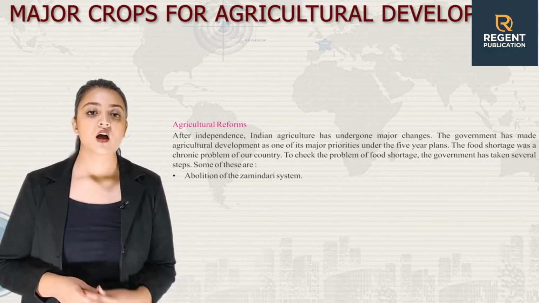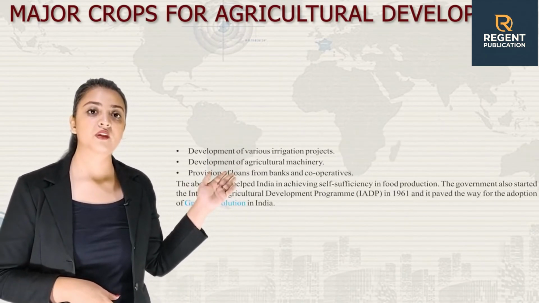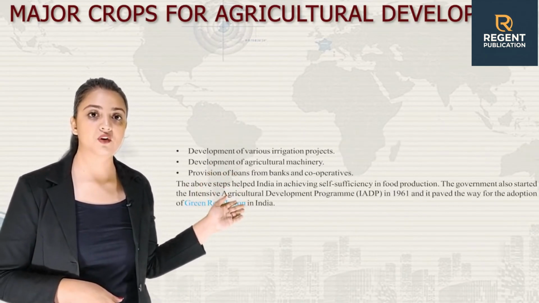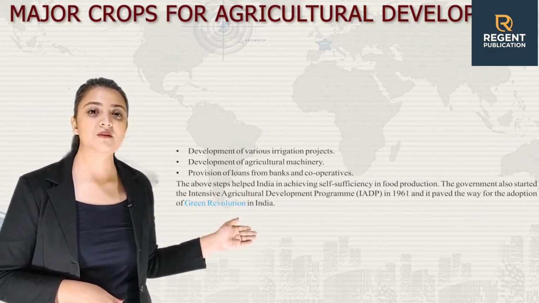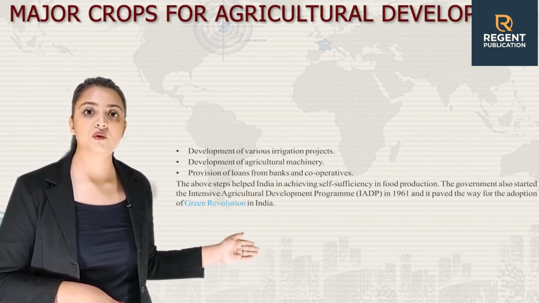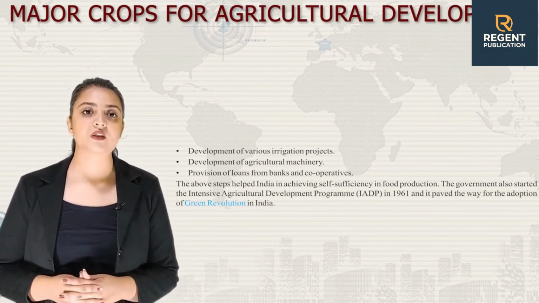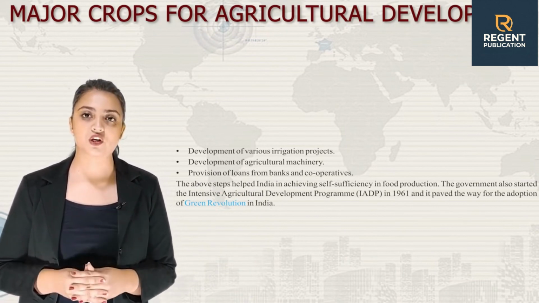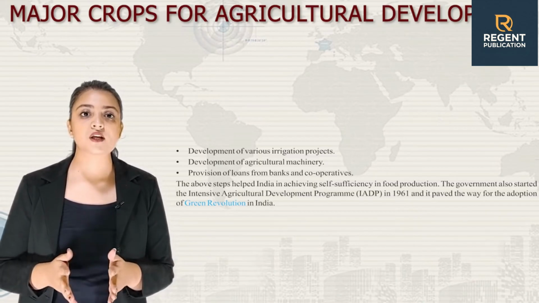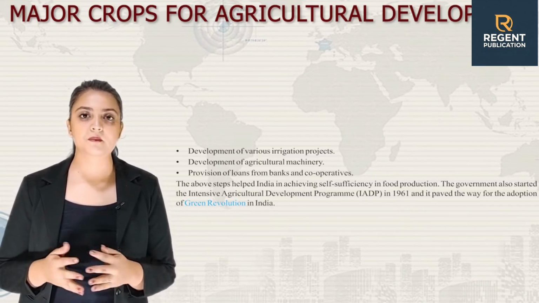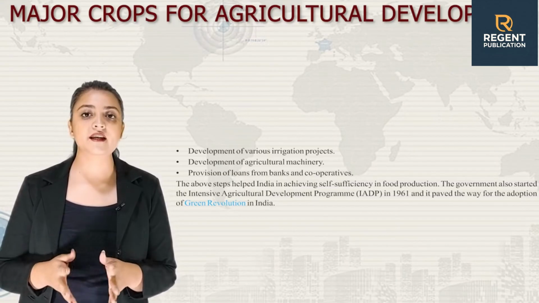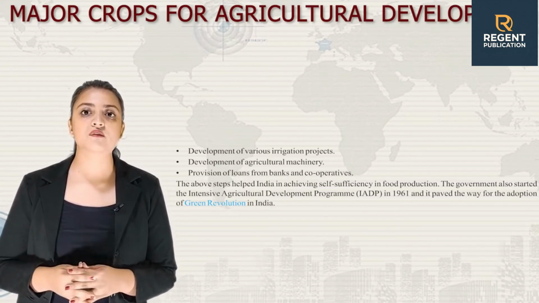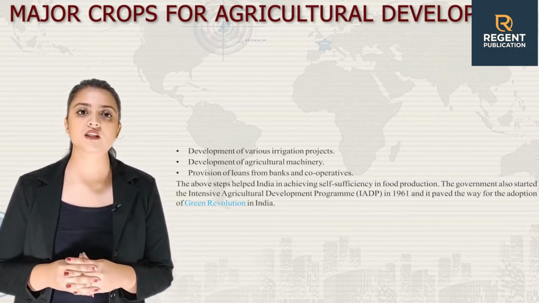Some of these are abolition of the Zamindari system, development of various irrigation projects, development of agricultural machinery, and provision of loans from banks and cooperatives. The above steps helped India in achieving self-sufficiency in food production. The government also started the Intensive Agricultural Development Program, IADP, in 1961, and it paved the way for the adoption of the Green Revolution in India.